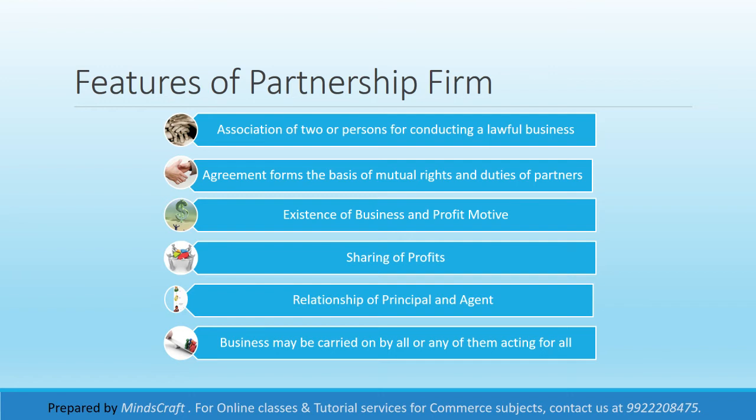Suppose there are three persons in a partnership firm, and they have contributed capital. Either they are all active partners, or one or two of them are active partners acting for all three partners. This is what it means. It is carried on by all the partners or any of them acting for all.